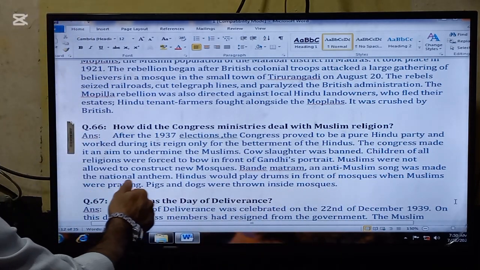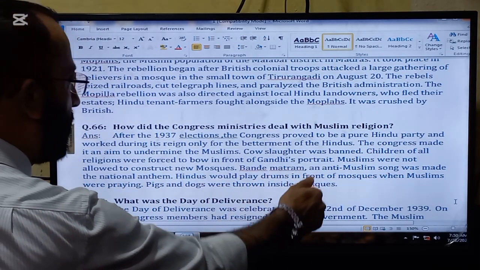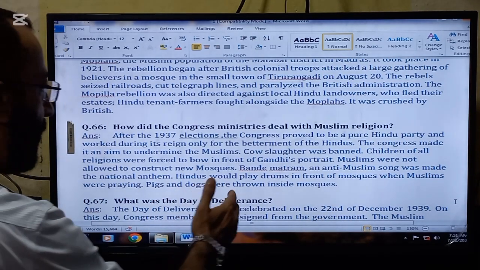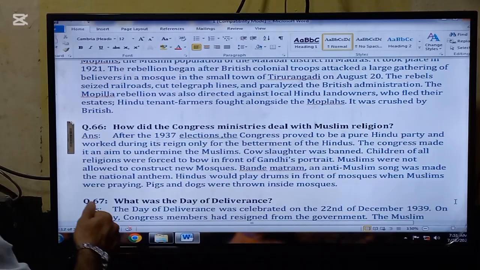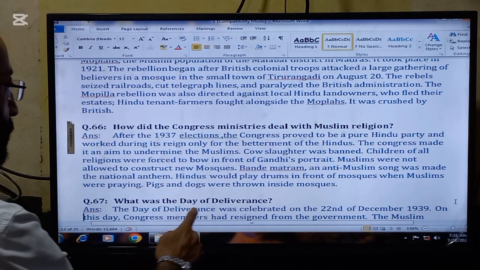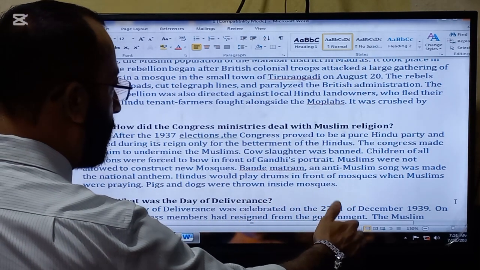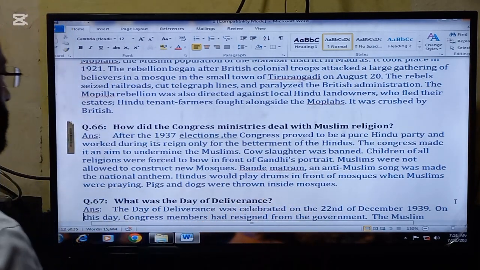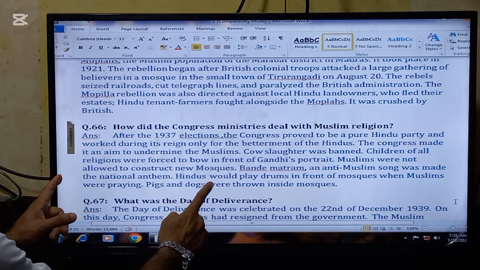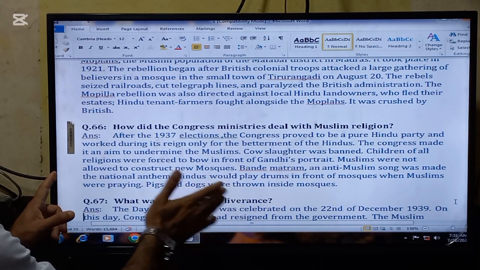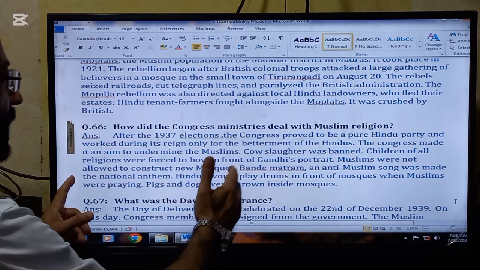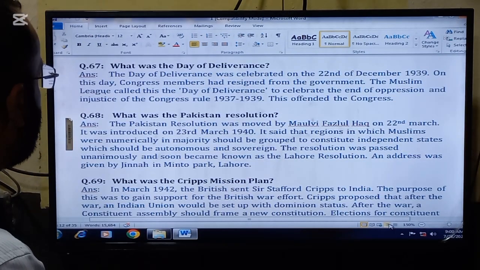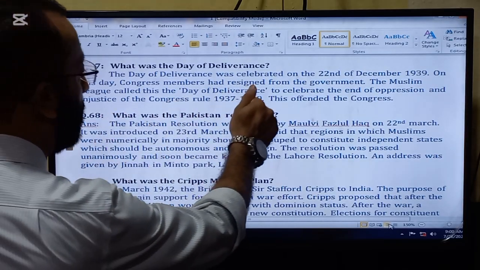Children of all religions were forced to bow in front of Gandhi's portrait. Muslims were not allowed to construct new mosques. Bande Mataram, an anti-Muslim song, was made the national anthem. Hindus would play drums in front of the mosque when Muslims were praying. Pigs and dogs were thrown inside the mosque. So these were the actions which were taken by the Hindus after their success in the 1937 elections.